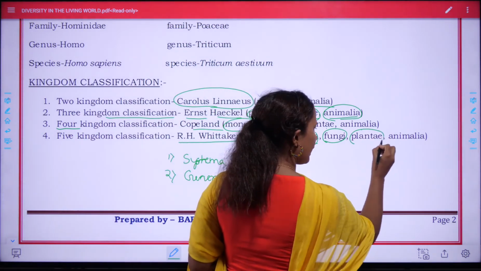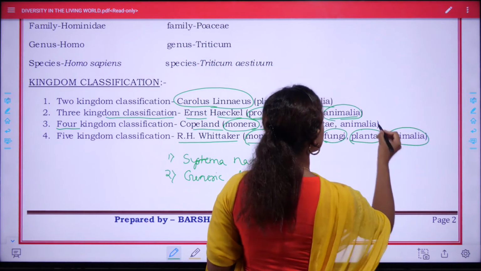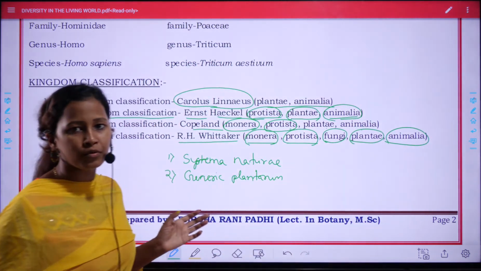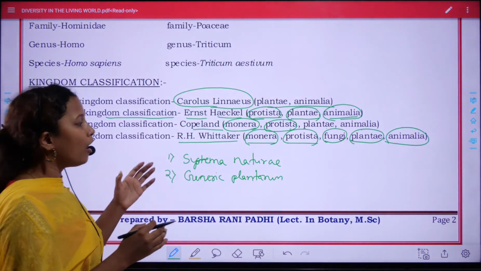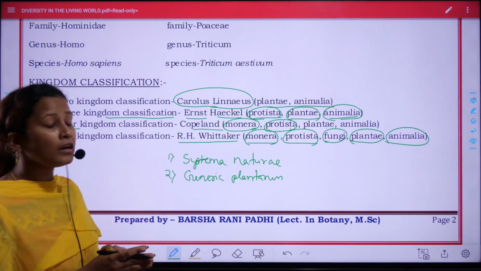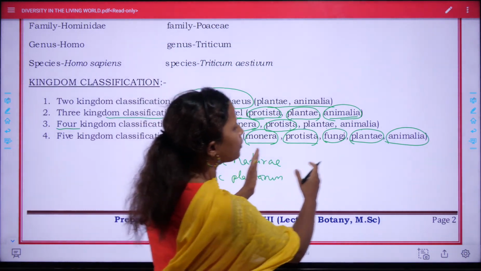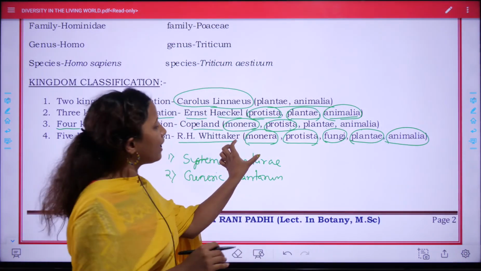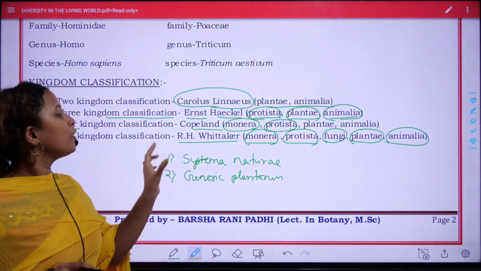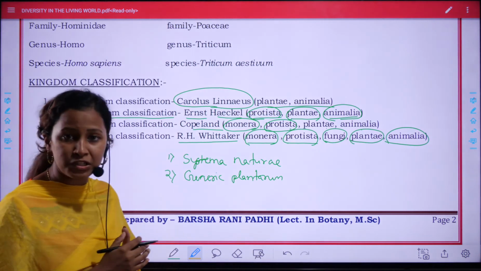Plantae, another group with plants, and Animalia, as before, the animal group. All these groups are based on phylogenetic relationship, on which they are categorized from lower to higher group. So Monera is the lowest group, while Animalia is the highly evolved and most advanced group.